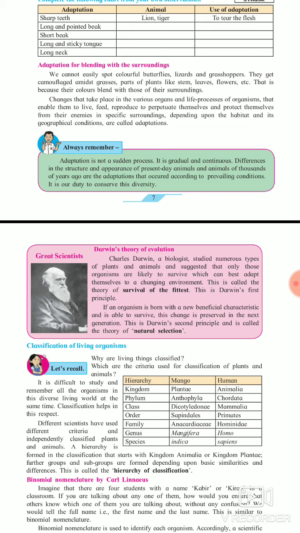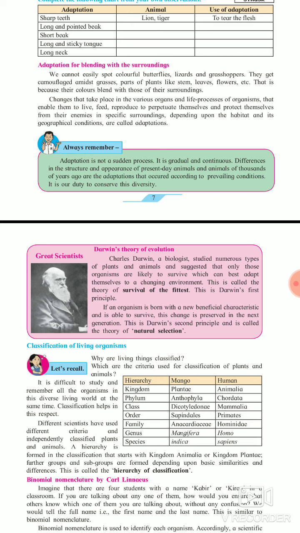They can reproduce also. So this is all about the adaptation of animals; adaptation of plants means changing their habitat according to the surroundings.